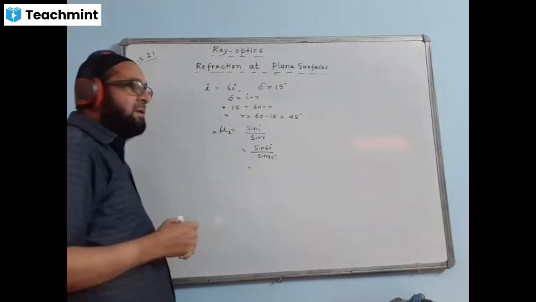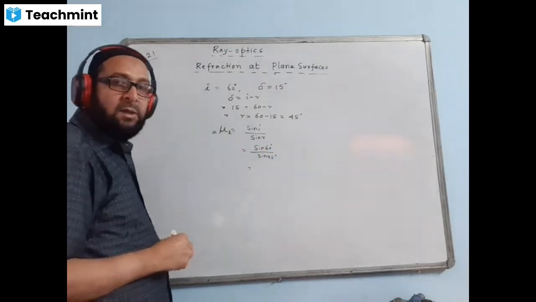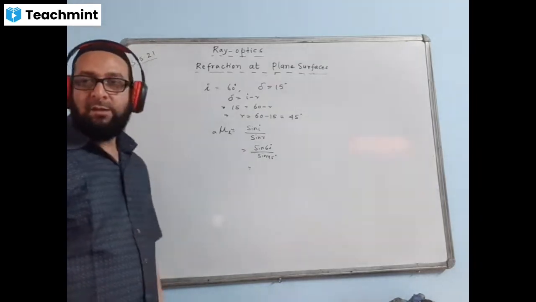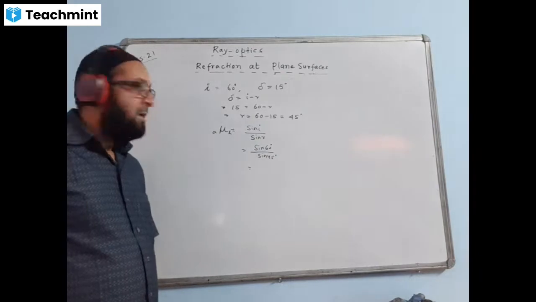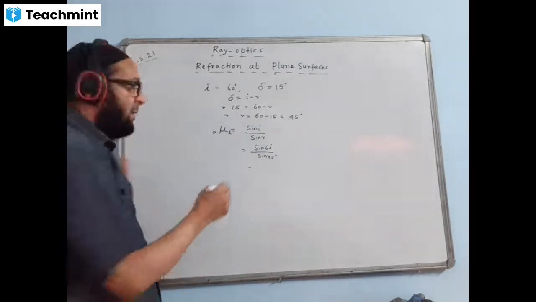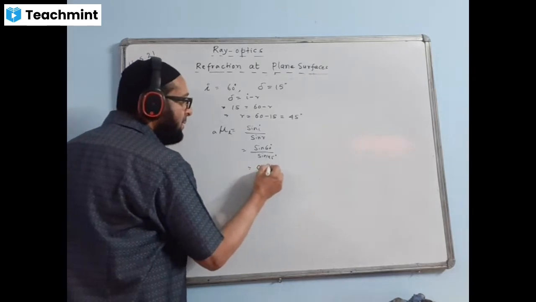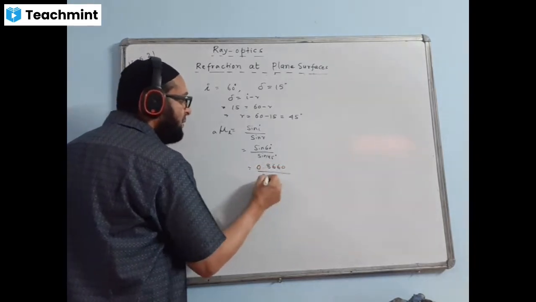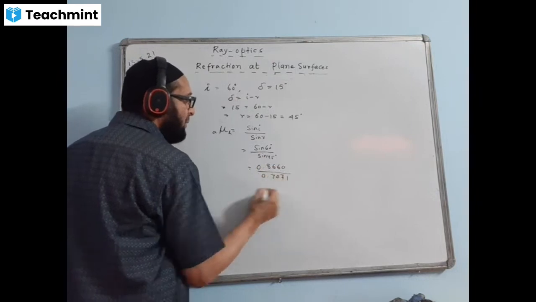Now we'll find the answer in four decimal places, and then we'll divide and write down the answer. Sin 60-degree, the value is 0.8660. Sin 45-degree value is 0.7071.